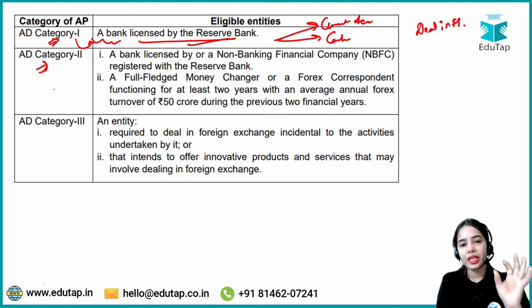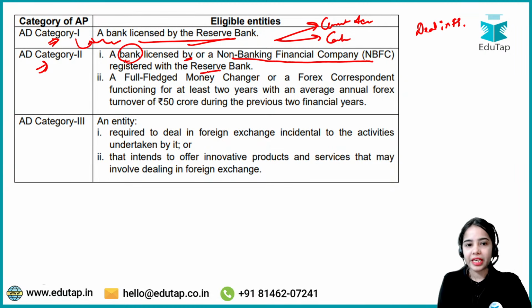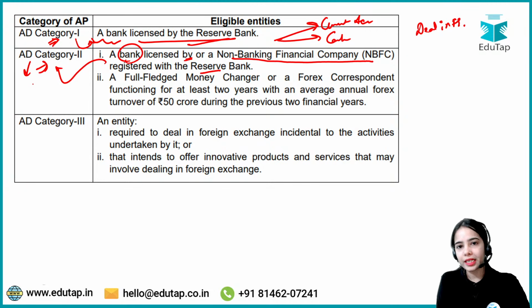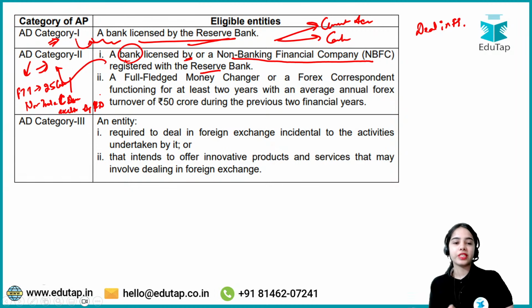Authorized dealer category 2. Now listen to this very carefully: a bank licensed by RBI or an NBFC registered with the RBI can work as the authorized dealer category 2. And authorized dealer category 2 can take foreign trade transactions up to 25 lakh per transaction, remember this, as well as non-trade transactions, except non-trade current account transactions like gifts and donations. This is also very important, except gifts and donations.